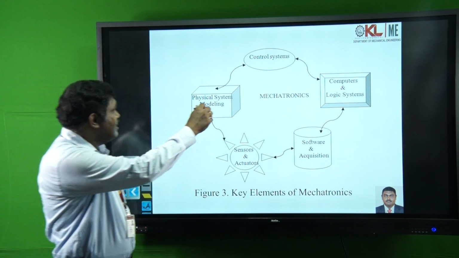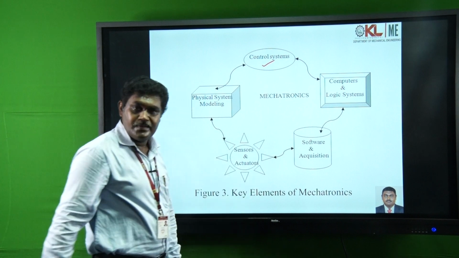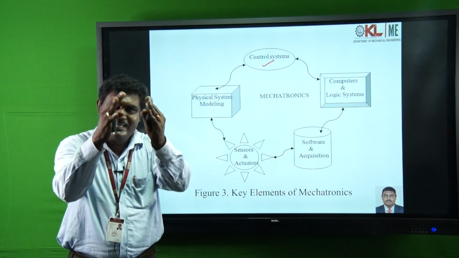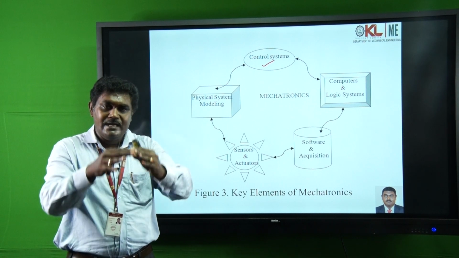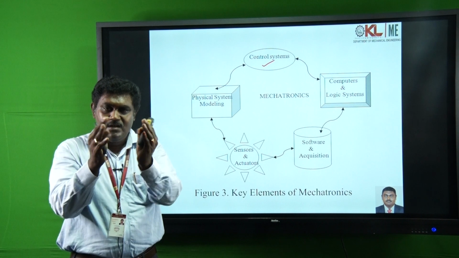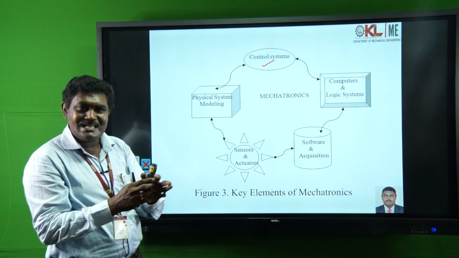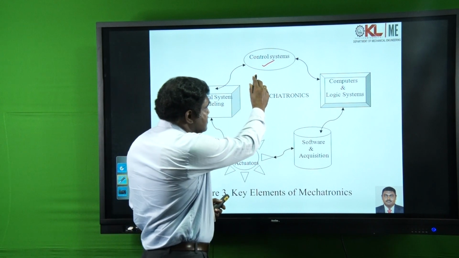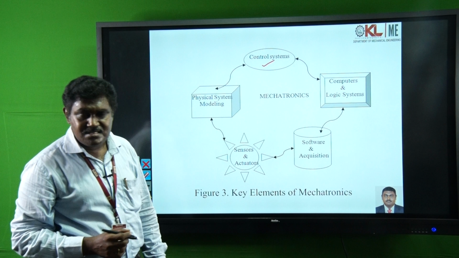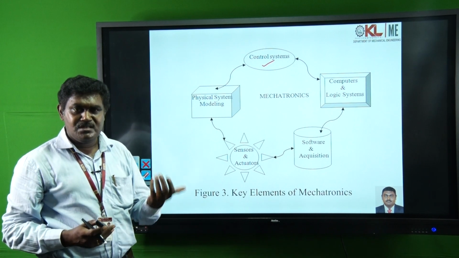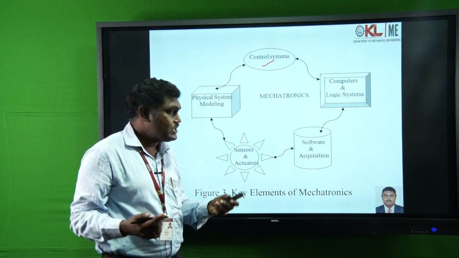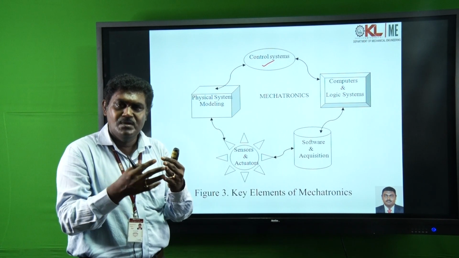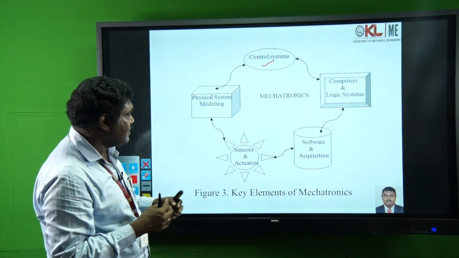The first one is the control system. The control system's function is to control the entire system's parameters to the desired inputs and desired outputs. And this control system will connect to the computers and logic systems. Everyone knows the main use of computers: different logic systems are built up and program software is included.